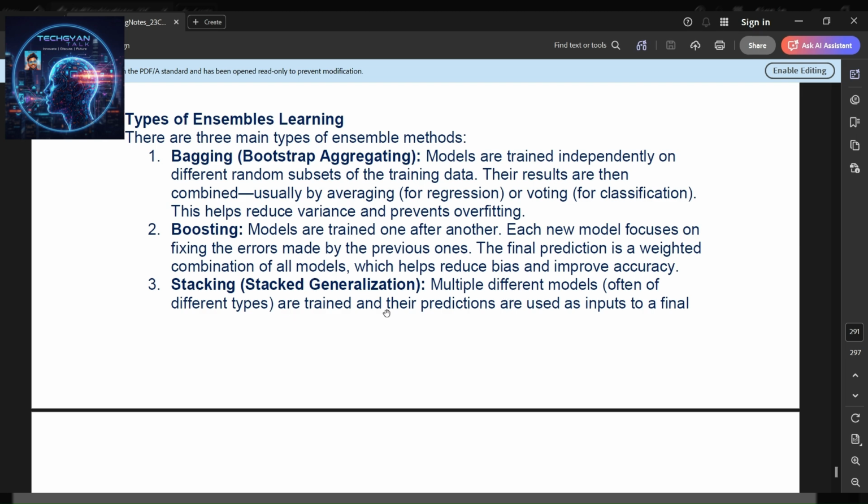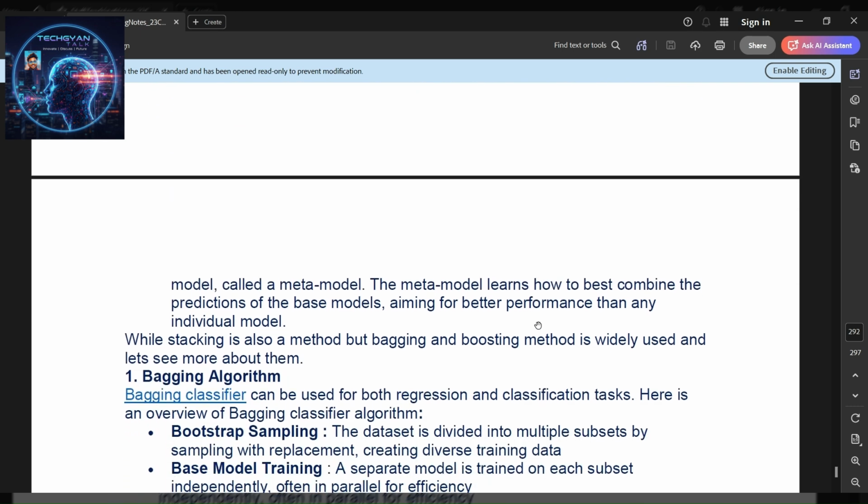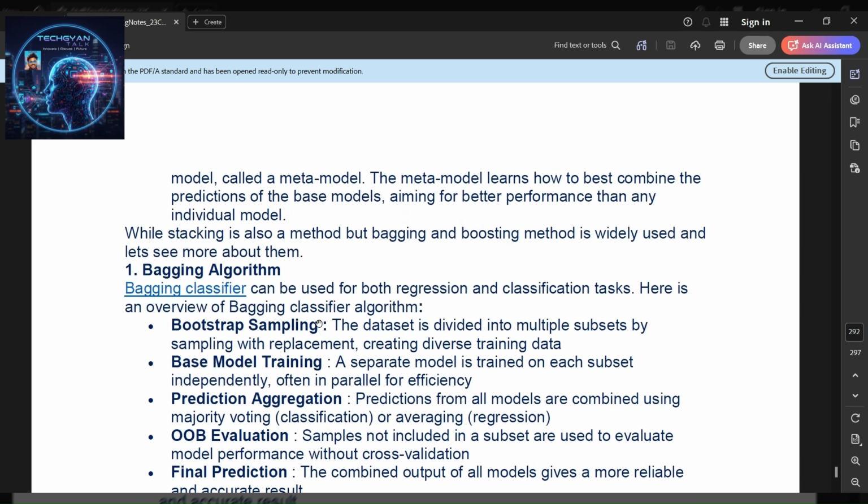Stacking, or stacked generalization: multiple different models, often of different types, are trained, and their predictions are used as inputs to a final model called a meta model. The meta model learns how to best combine the predictions of the base models, aiming for better performance than any individual model. While stacking is also a method, bagging and boosting are widely used, so let's see more about them.